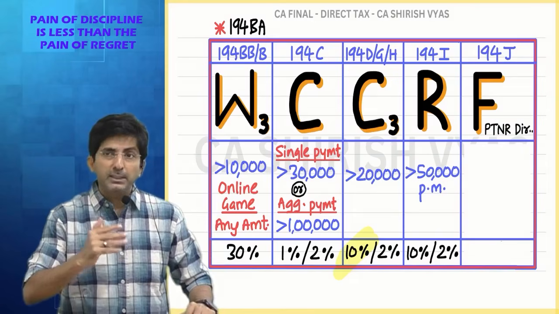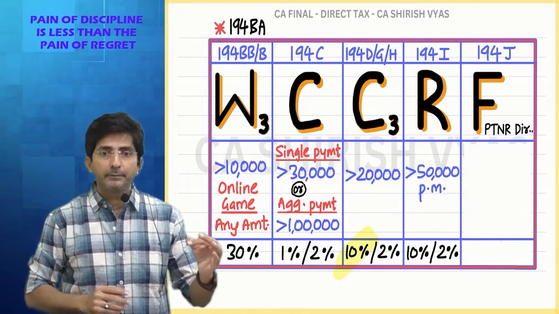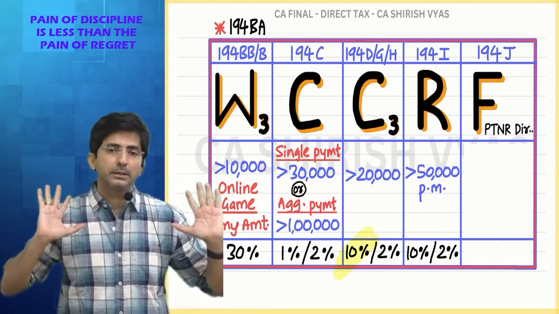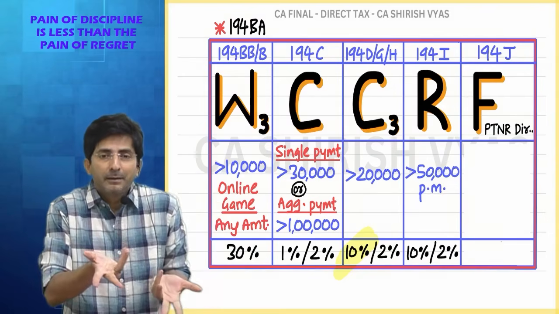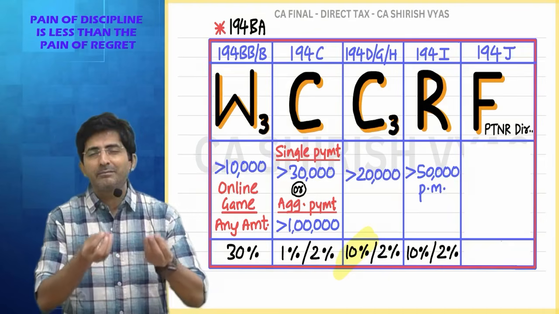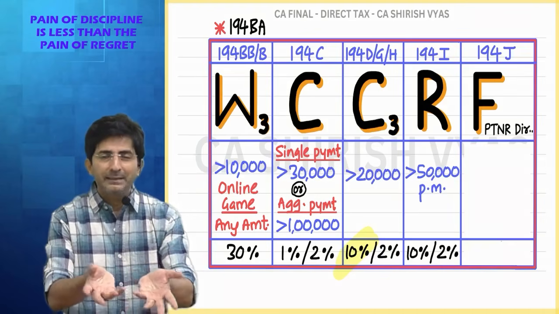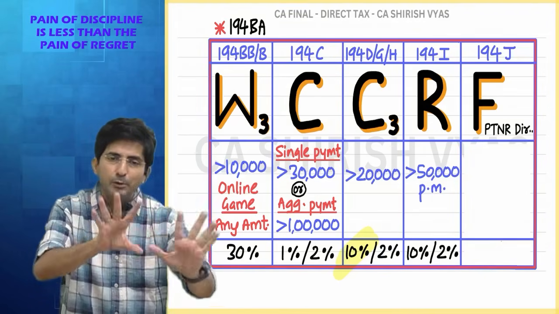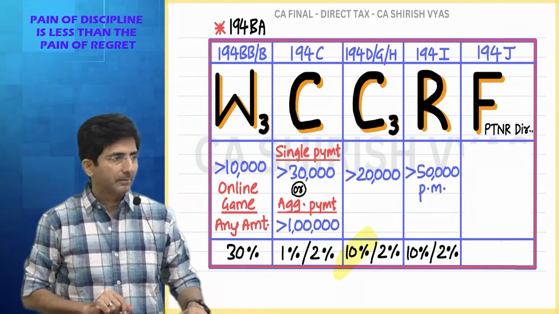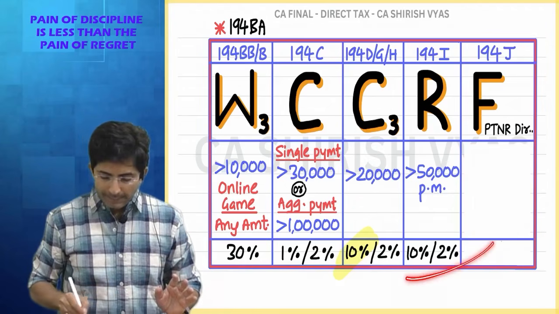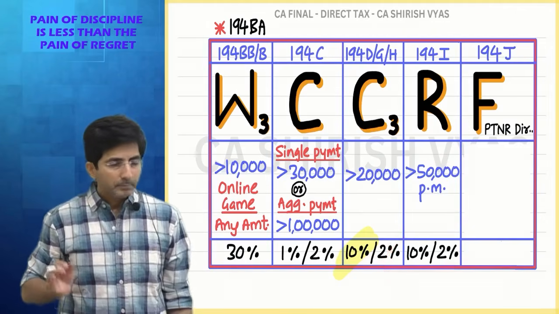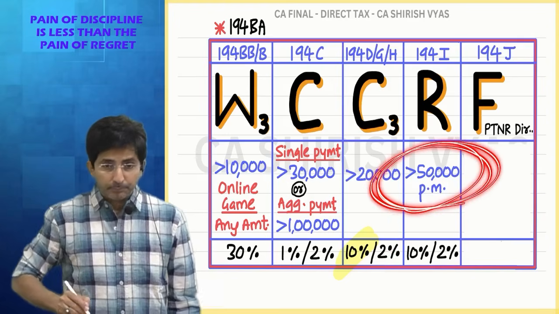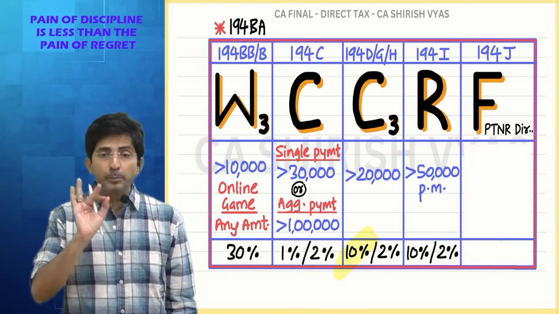So tell me, in which rents the margins are huge? Land, building, furniture. People who get the rent, they have got huge margin. That's why the TDS is 10%. But people who rent plant, machinery, equipment, there the rentals are very less. So the people who are earning the rent, their margin is also less. That's why the percentage is less. In short, what you would remember? Land, building, furniture 10%. Plant, machinery, equipment 2%. And what is the threshold limit? Per month rent, it should be more than 50,000.